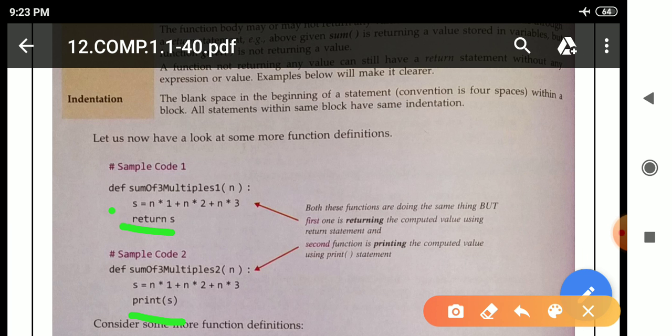Here no return statement is used, print statement is used for printing.